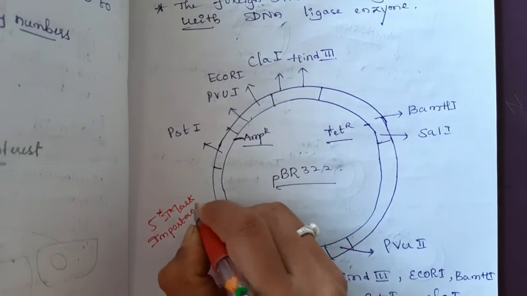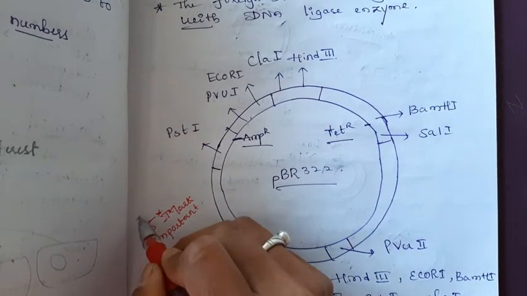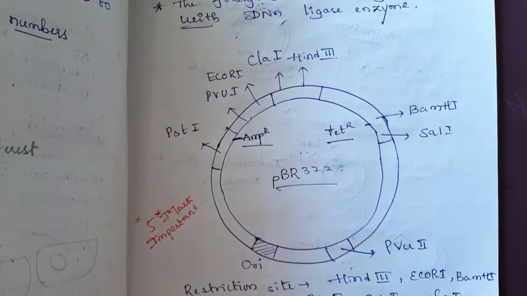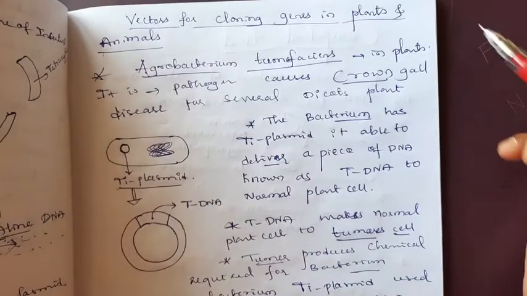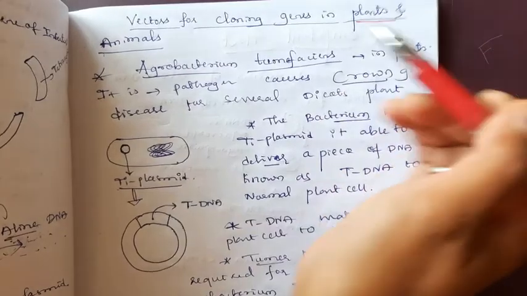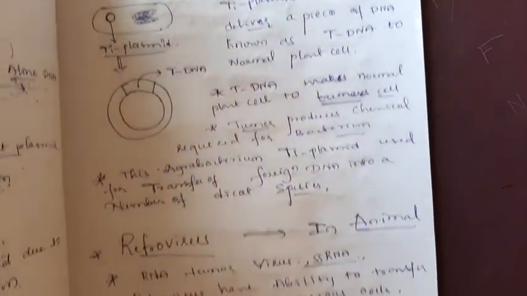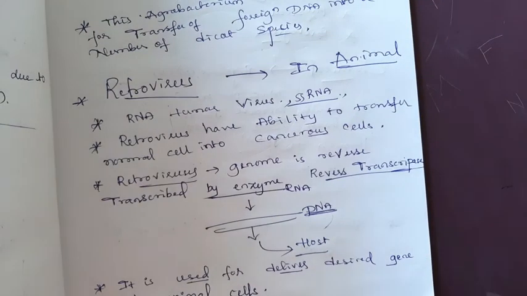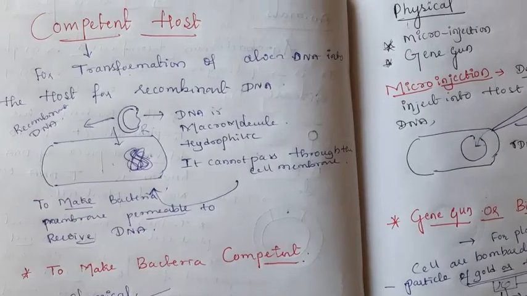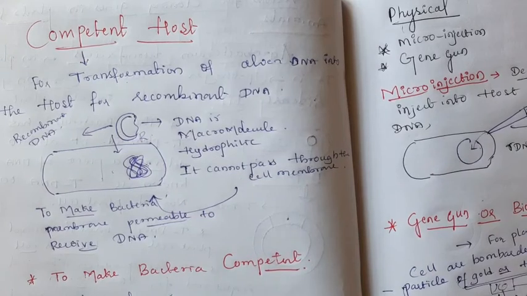Many times it came in the examinations. After that, we discussed the vectors which are necessary for cloning in plants and animals: Agrobacterium for the plants, retroviruses for the animals. Then today we completed the host competency.